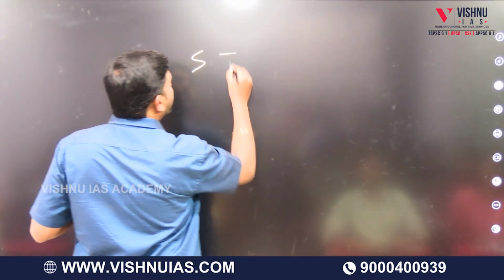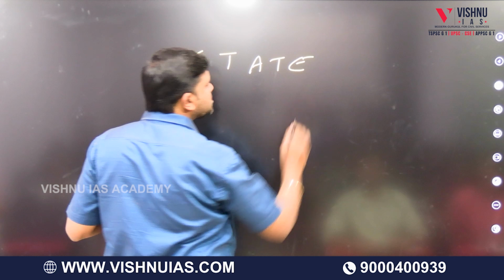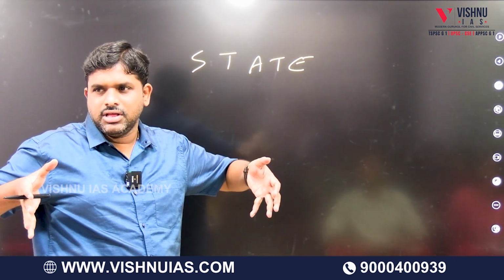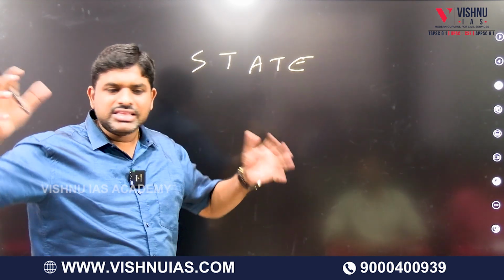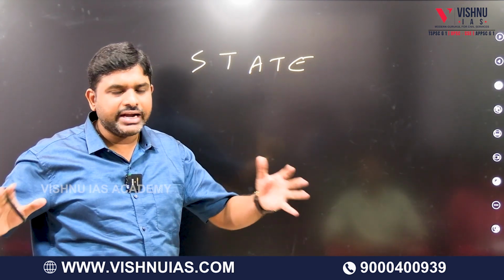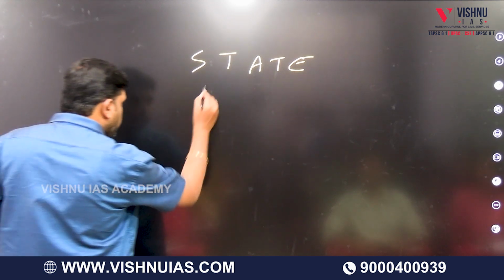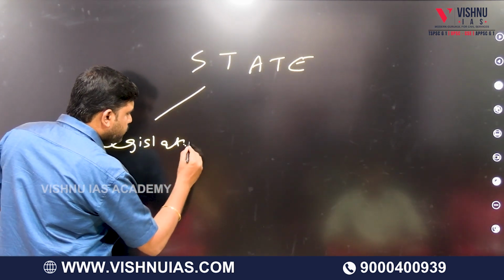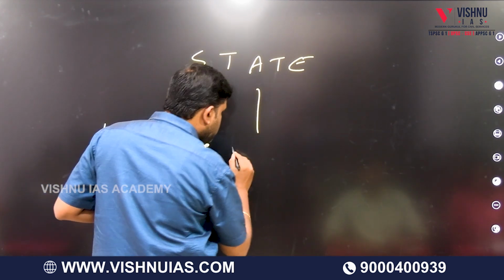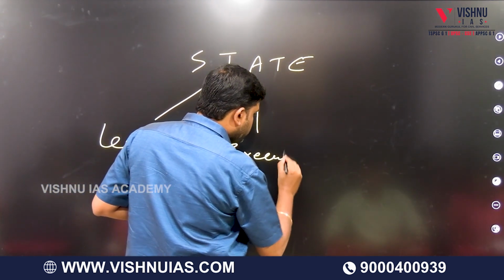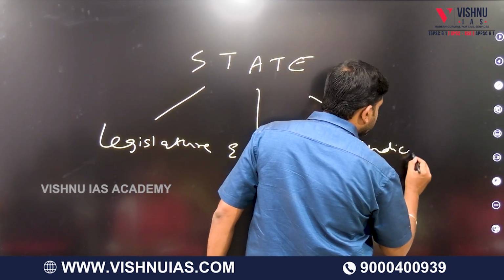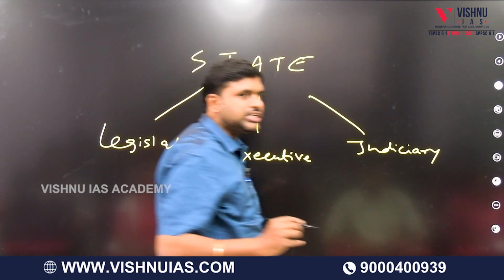State means Rashtram. State means a political system which is governing a territory. That particular system is called the state. The state has three organs. One is legislature. One is executive. Other is judiciary.